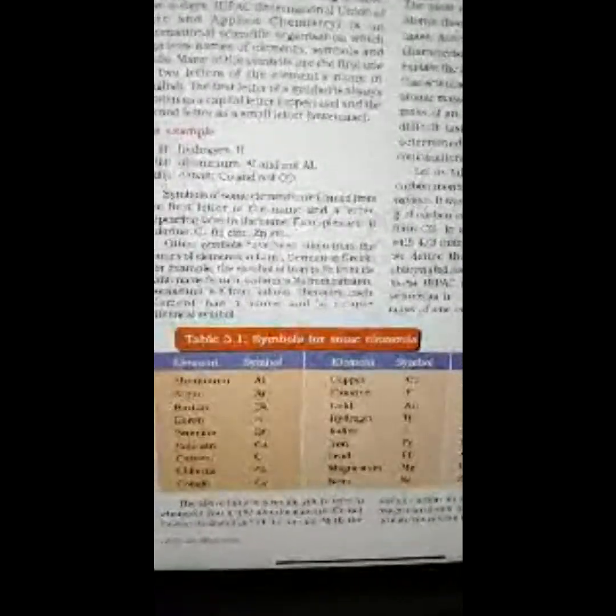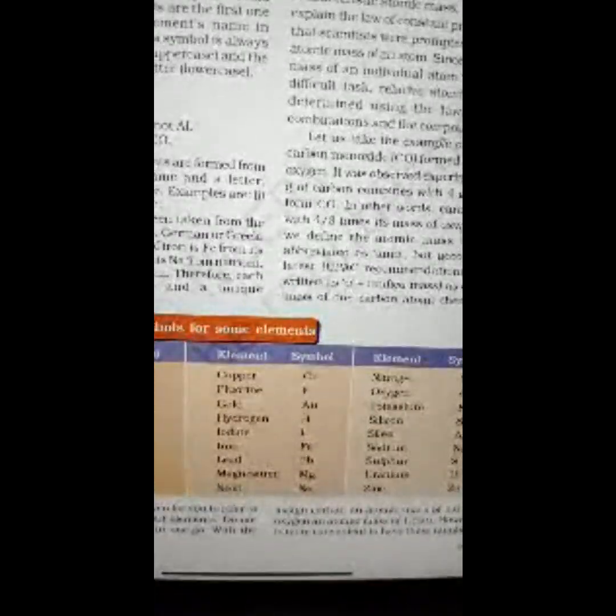So aluminium symbol is Al, argon Ar, barium Ba, boron B, bromine Br, calcium Ca, carbon C, chlorine Cl, cobalt Co. Then we come on to the middle part. Copper Cu, fluorine F, gold Au, hydrogen H, iodine I, iron Fe, lead Pb, magnesium Mg, neon Ne. Nitrogen N, oxygen O, potassium K, silicon Si, silver Ag, sodium Na, sulfur S, uranium U, zinc Zn.